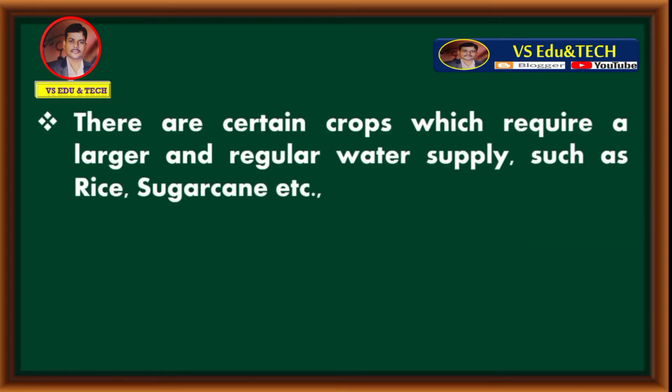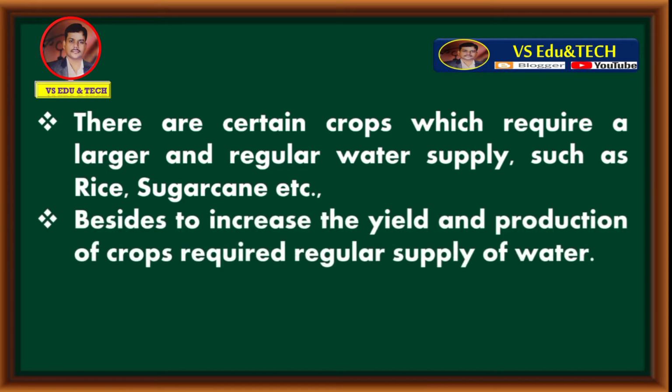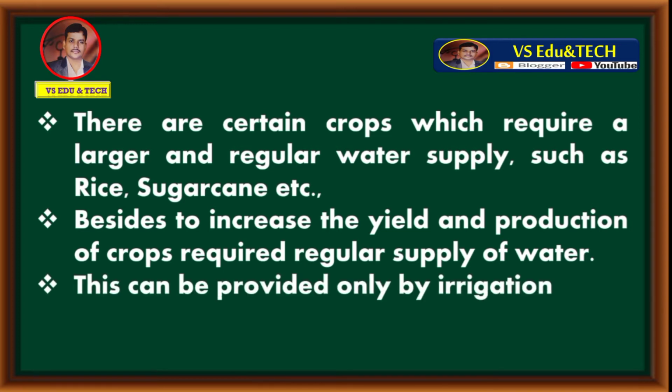There are certain crops which require a larger and regular water supply, such as rice, sugarcane, etc. Besides, to increase the yield and production of crops, a regular supply of water is required. This can be provided only by irrigation. Due to all these reasons, irrigation is very essential in India.